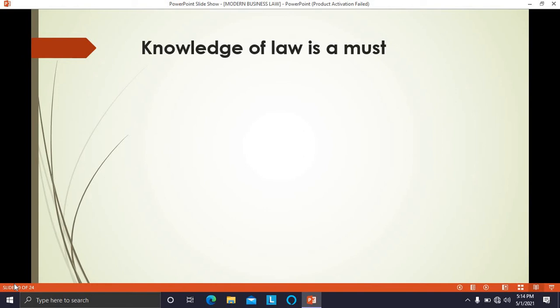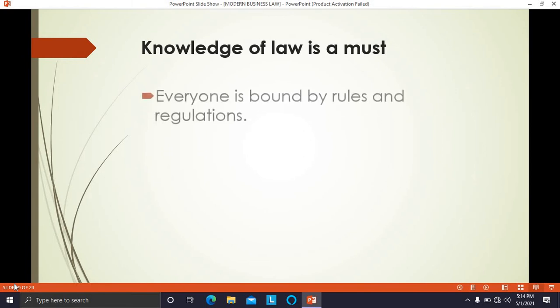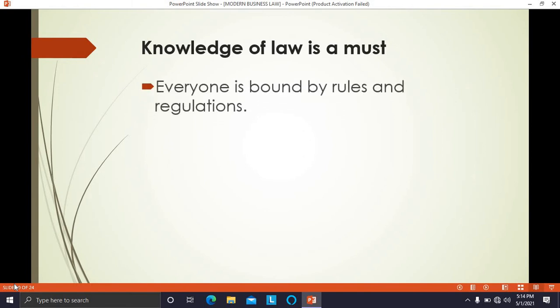Why is knowledge of law a must? Why should we have knowledge of law? It is said that we are bound by rules and regulations, which are applicable to us. And ignorance of law is no excuse. We cannot say that we are unaware of a particular law, so we should be excused for not following it. We cannot say like that.